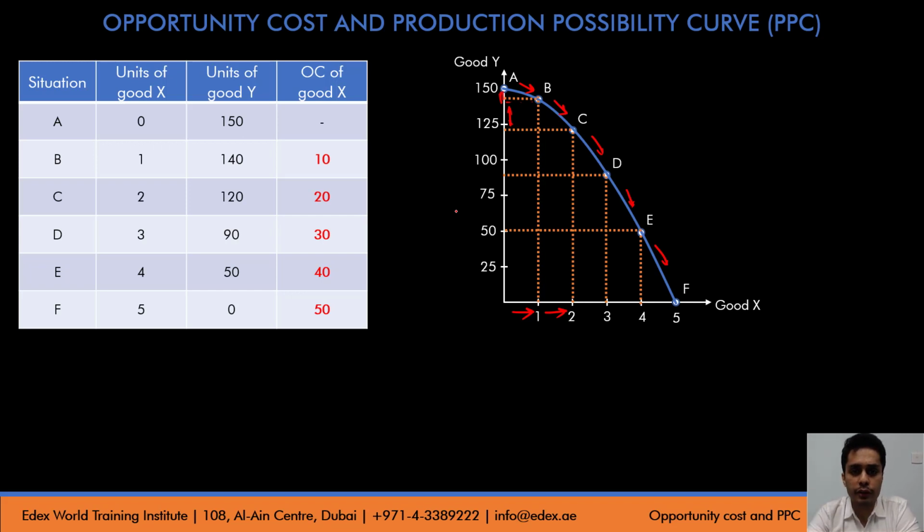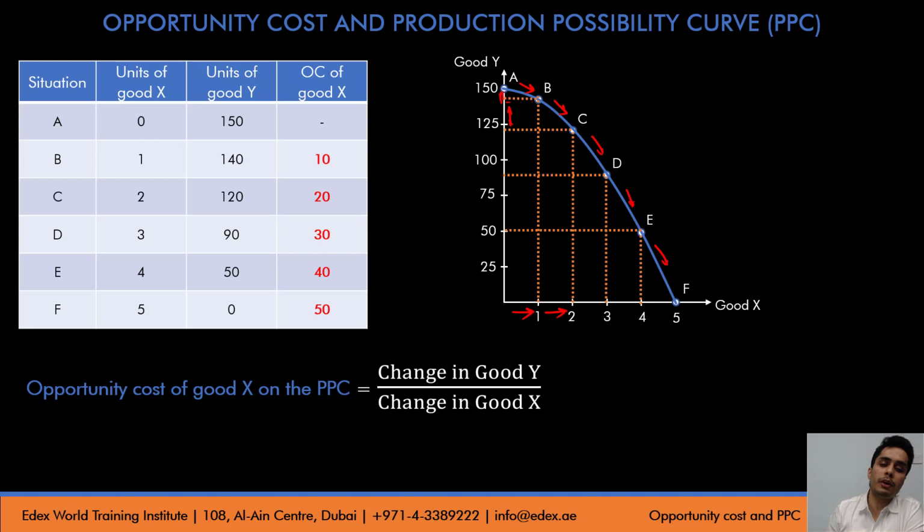So can I have a short formula for this? This might help you in the MCQs. Yes, the short formula would be: the opportunity cost of 1 unit of good X will be the change in good Y, in number of units, divided by the change in good X, in number of units. So this gives me how much the opportunity cost of 1 unit of good X will be in terms of good Y.